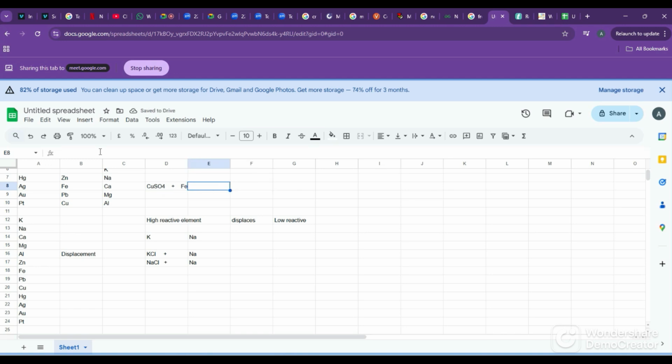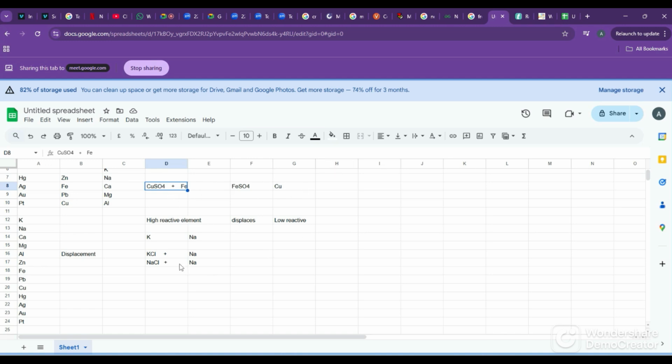In copper sulfate solution, if you put iron nails, what happens is we will get iron sulfate and copper will come out. So here Fe and this SO4 joined together and Cu came outside. Okay, this is called displacement reaction.